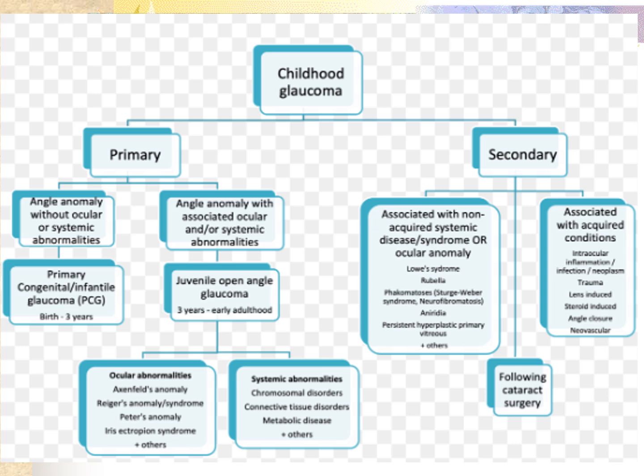Then there can be secondary causes, associated with non-acquired systemic diseases or syndromes or ocular anomalies like Lowe syndrome, rubella, phacomatoses, aniridia, persistent hyperplastic primary vitreous. And sometimes secondary glaucoma can also be associated with acquired conditions like intraocular inflammation, infection, neoplasm, trauma, lens-induced, steroid-induced, angle closure or neovascular. And under secondary, we also consider those glaucomas that occur following cataract surgery.